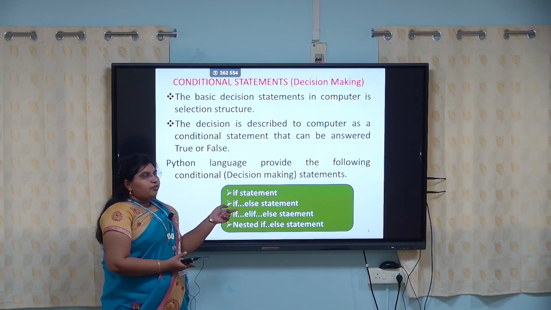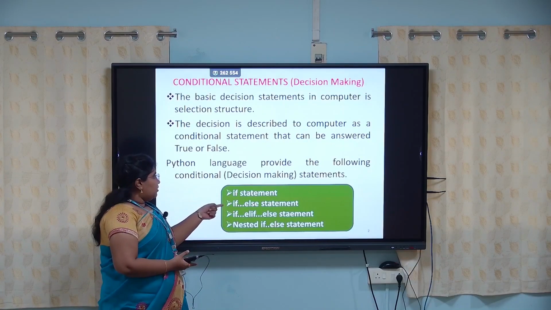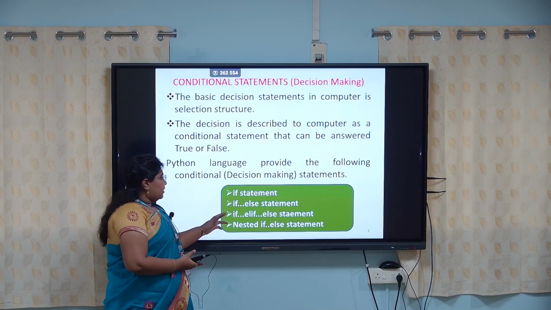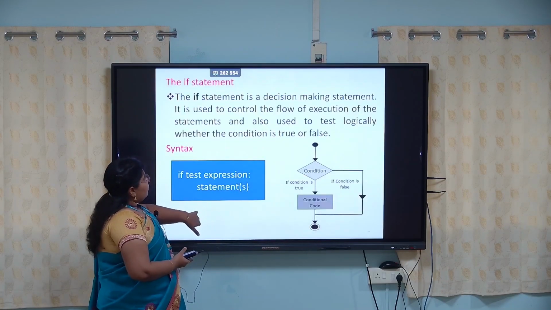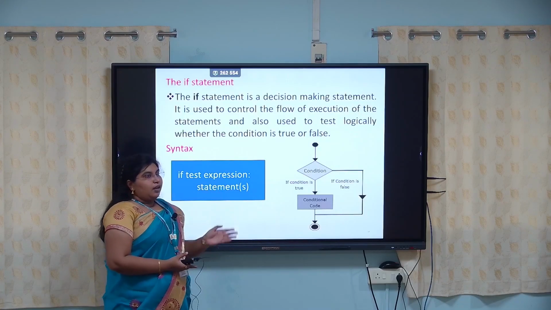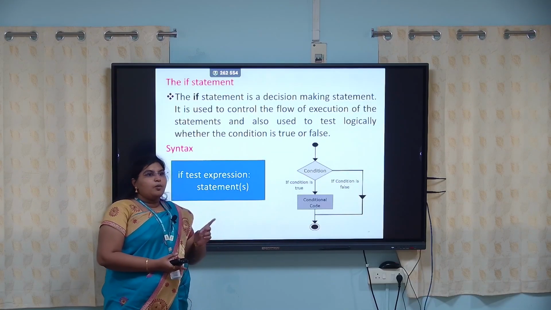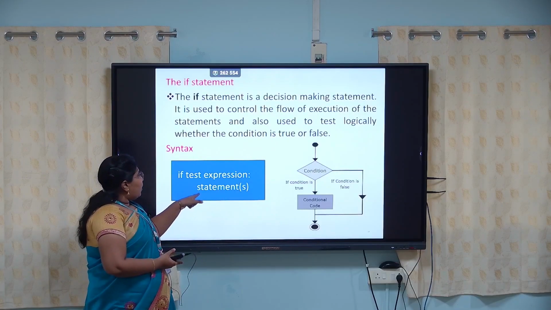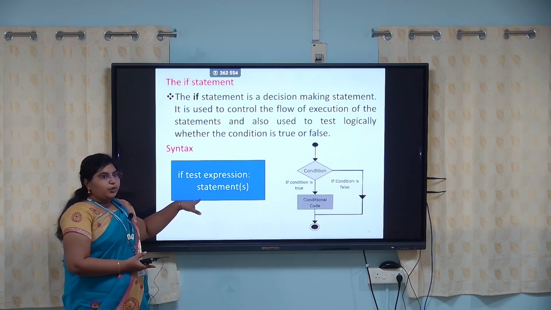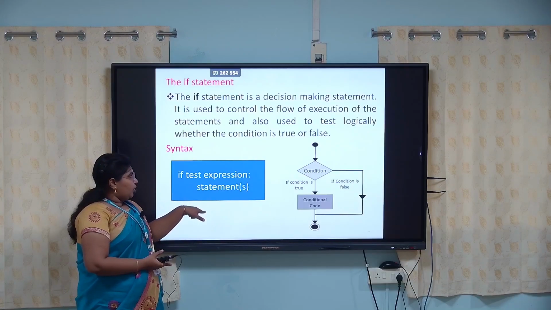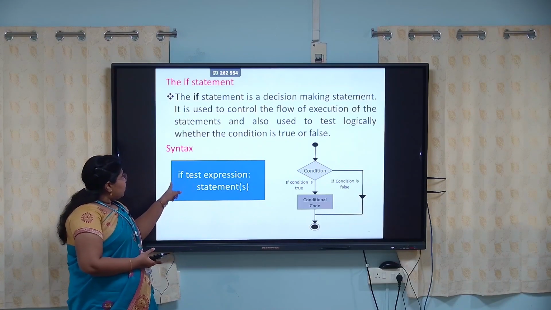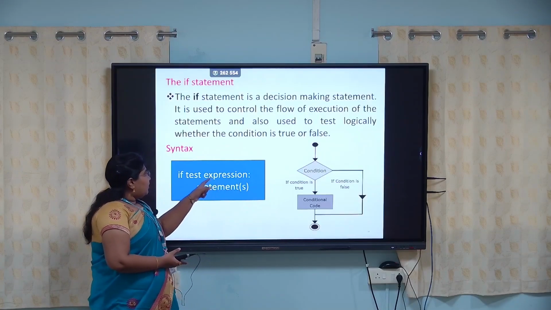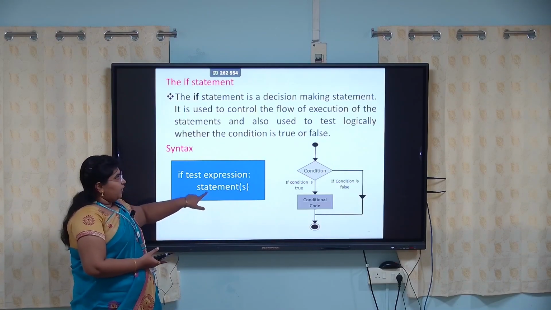Here we have four types of conditional structures: if statement, if else, if elif statement, and nested if else statement. First we are going to move on to the if statement. Here we have only one possibility, and only when the condition is true will the statements be executed. Otherwise it will be halted. The syntax is: if is your keyword, followed by the test expression which you are going to test, and then the block of statements will be executed.